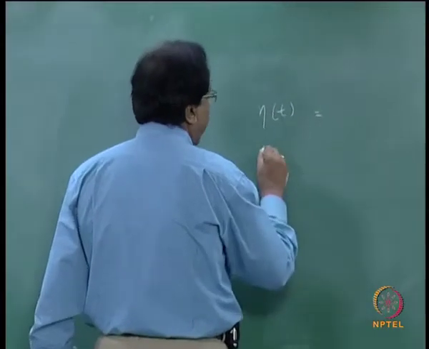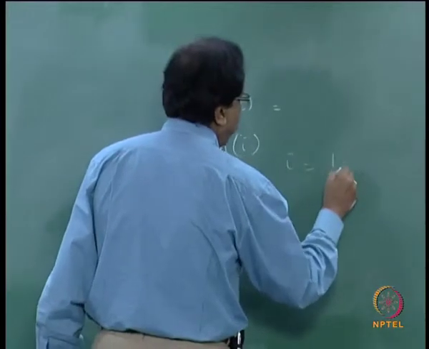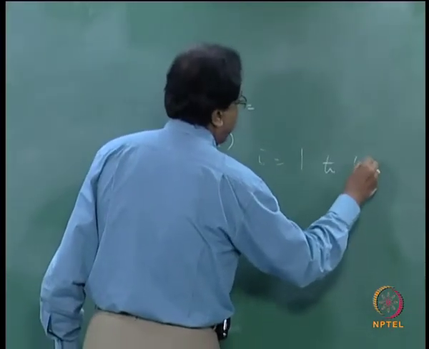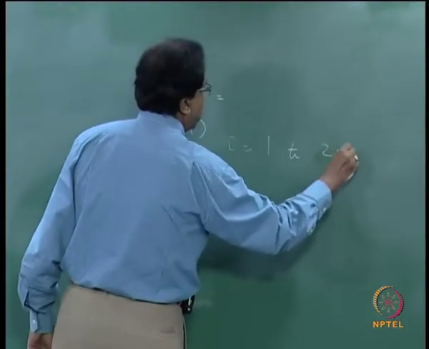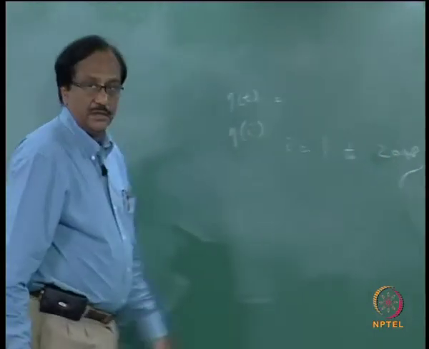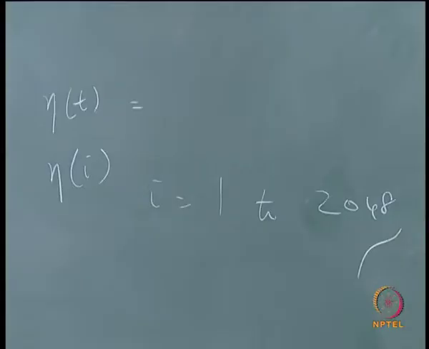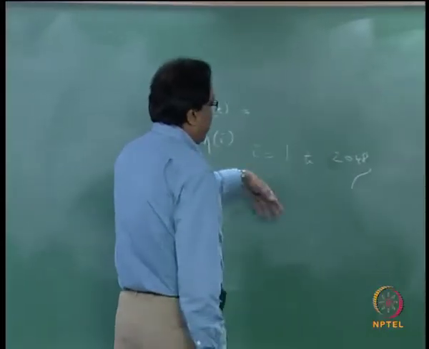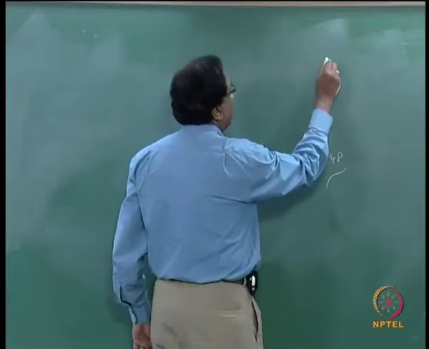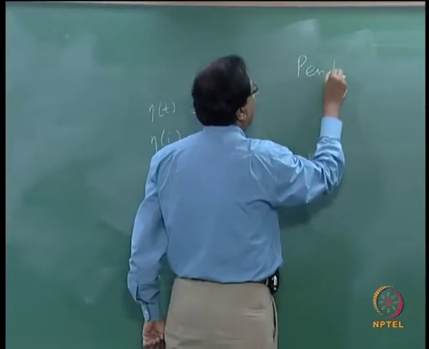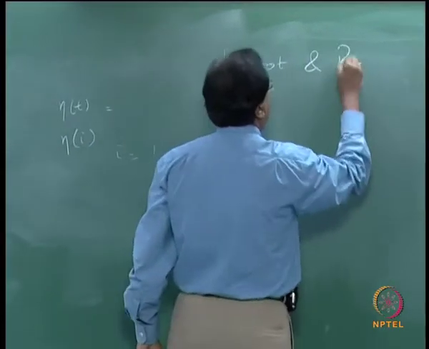So if I say eta of I, so I equal to 1 to maybe 1024 or 2048, normally this is what they do for lab experiments, then the number of components will be 1024. So I suggest you also look at Bendat and Piersol.